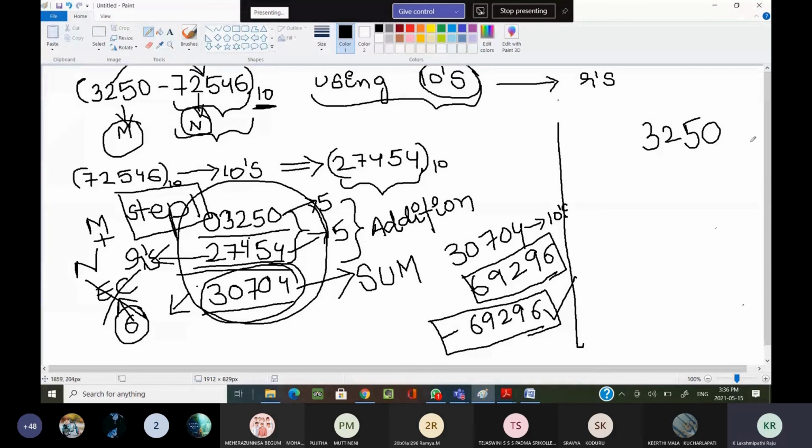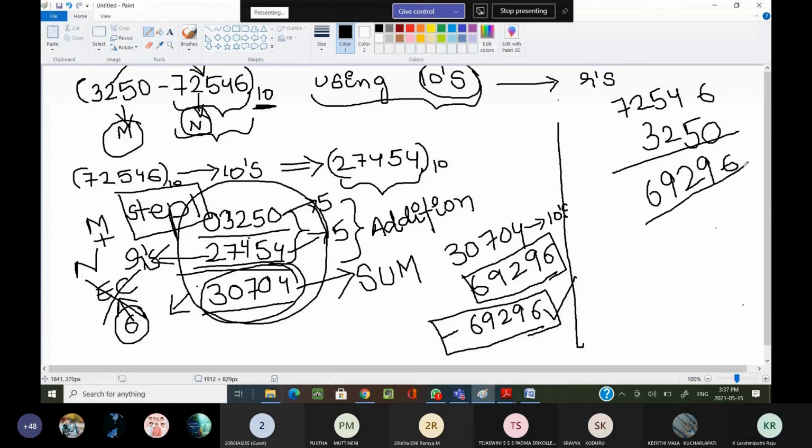Actually, we cannot subtract this from this. What are we doing here? 72546. 6 minus 0, 6. 14 minus 5, 9. 4 minus 2, 2. 12 minus 3, 9. 6.